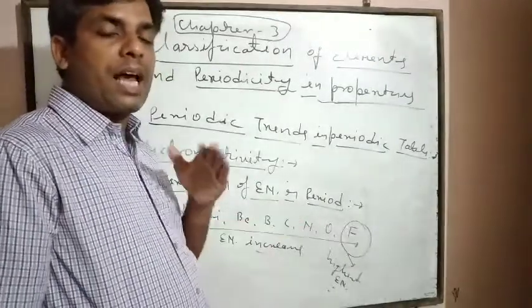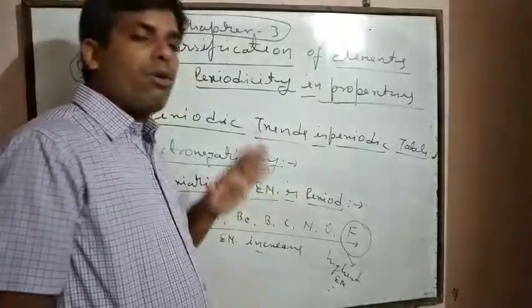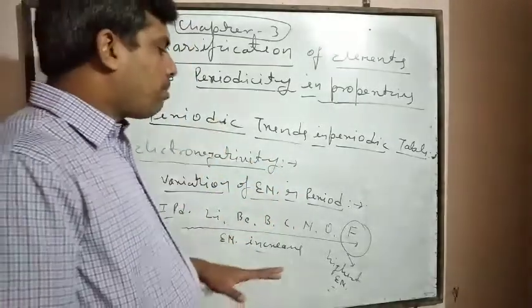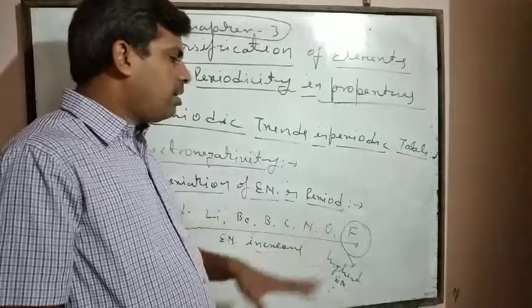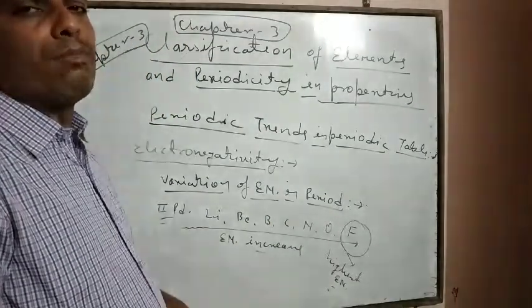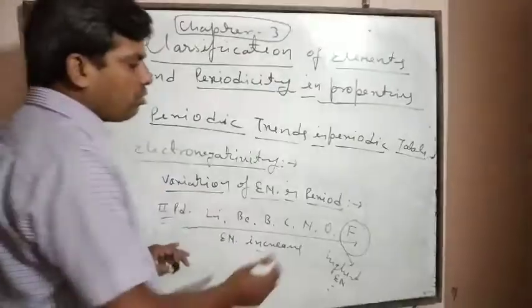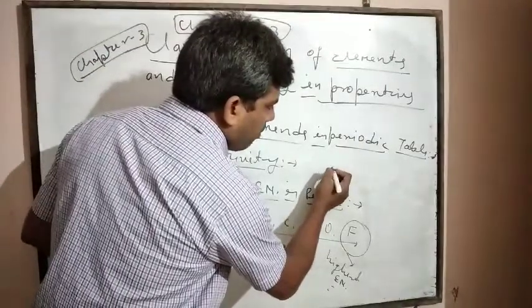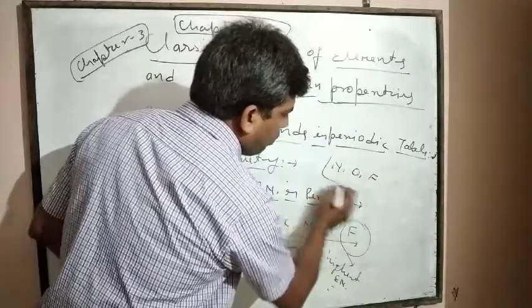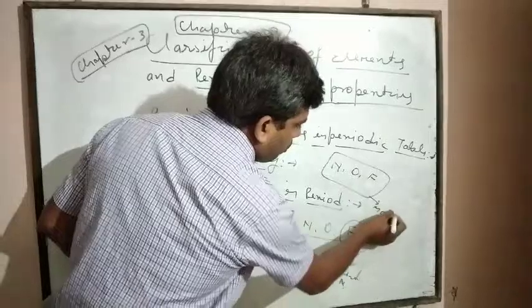When these elements are directly connected with hydrogen, hydrogen bond formation takes place. It is the best application of these three highly electronegative elements. So nitrogen, oxygen and fluorine are the most electronegative.